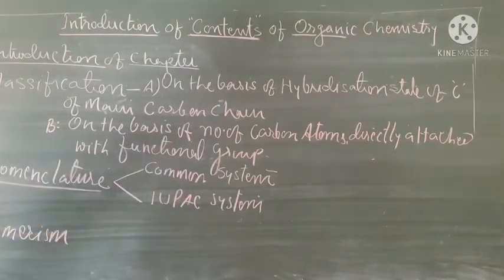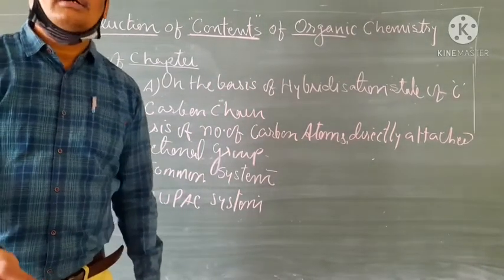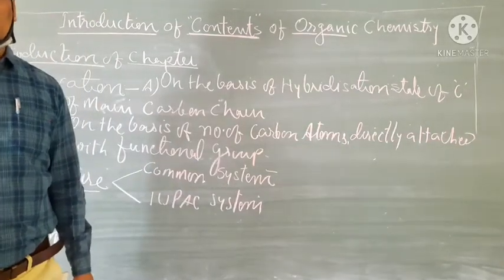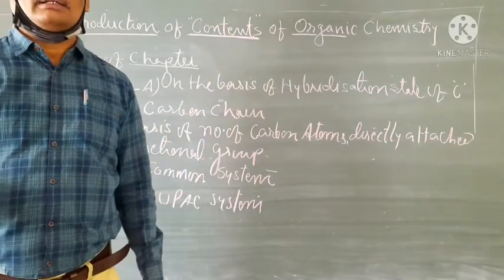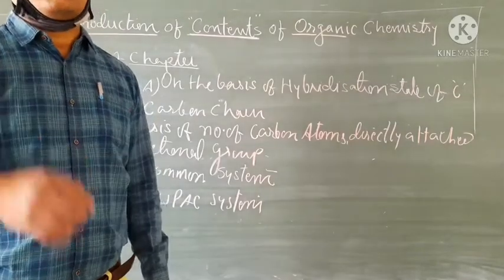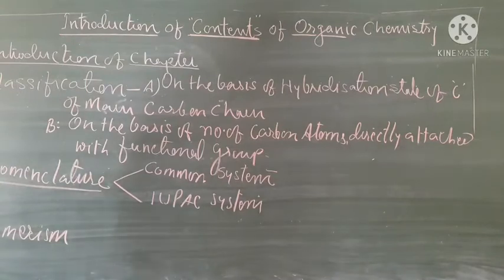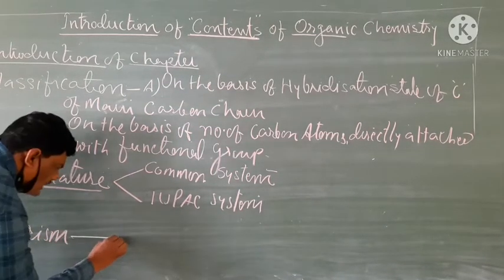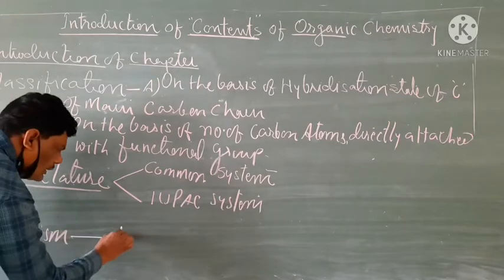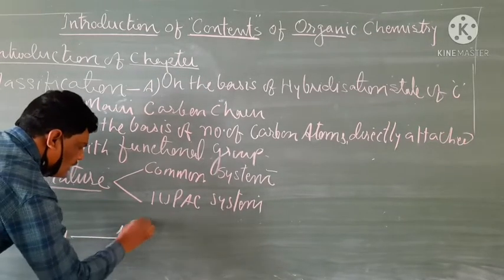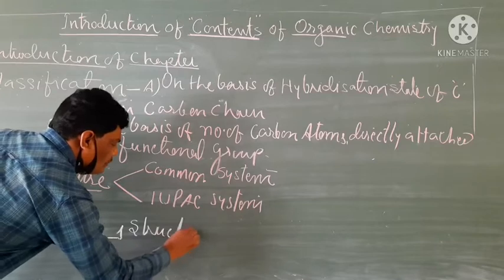So isomerism, you know student, what is this? 2 or more compounds having the same molecular formula but different structural formula are called isomers, and the phenomenon is known as isomerism. But student, other than this definition, we have to introduce some more definitions and types of isomerism. Like here, the isomerism is mainly of 2 types. The first type is known as structural isomerism.